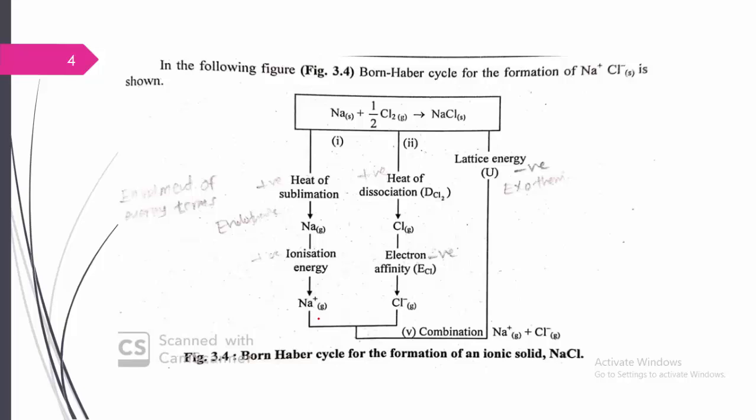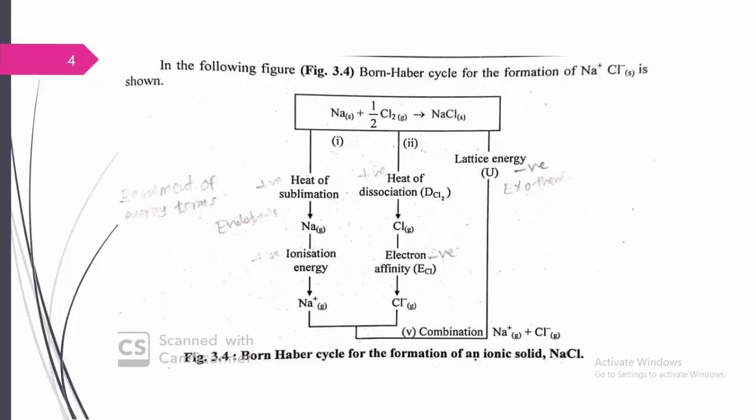These two ions, Na+ gas and Cl- gas, get combined to form the NaCl molecule, and the energy change is known as the lattice energy. This is the cycle. Initially Na is converted into Na+ in the gaseous form. One chlorine molecule is converted into half Cl, and then Cl gas is converted into Cl- by the electron affinity.